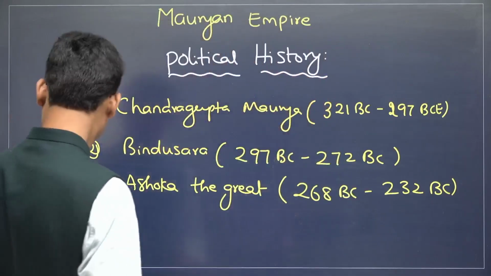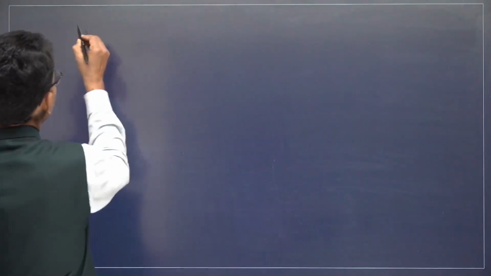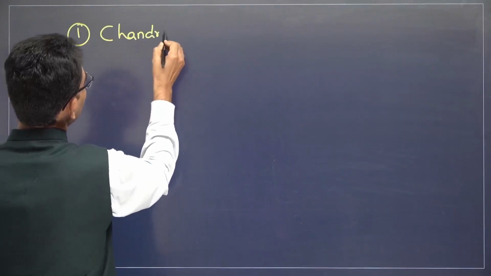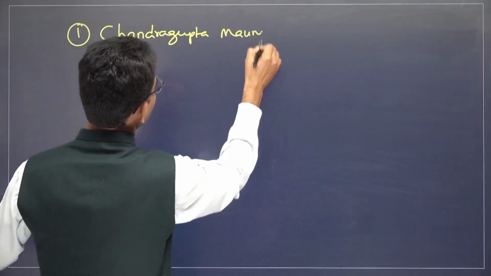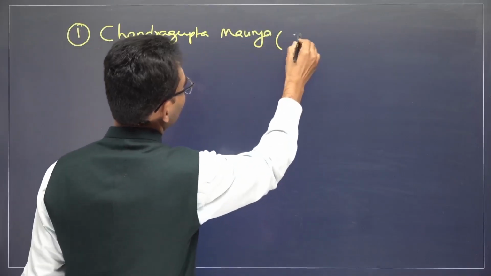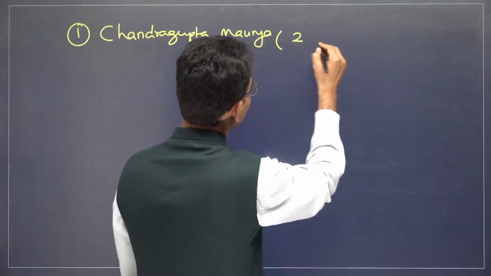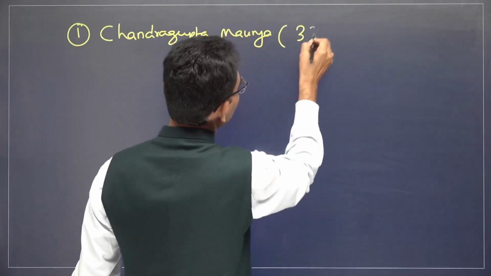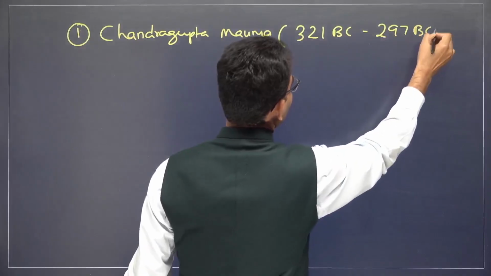First, Chandragupta Maurya. 321 BC to 297 BC.